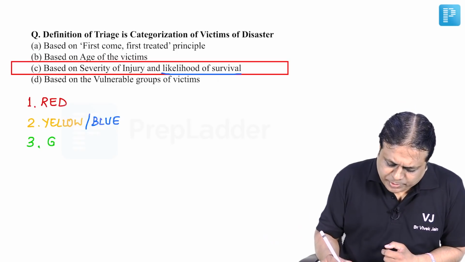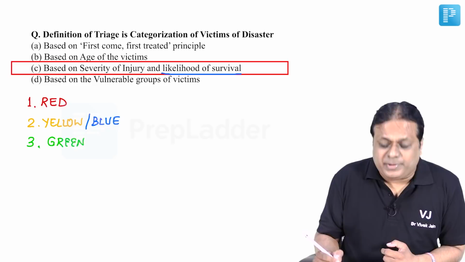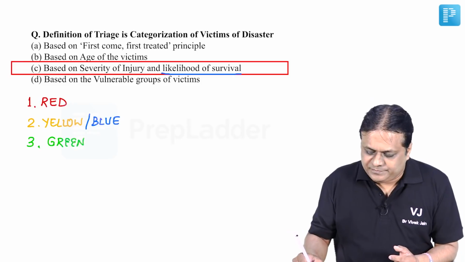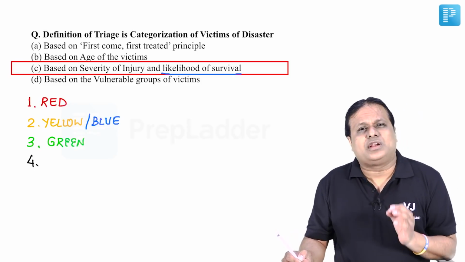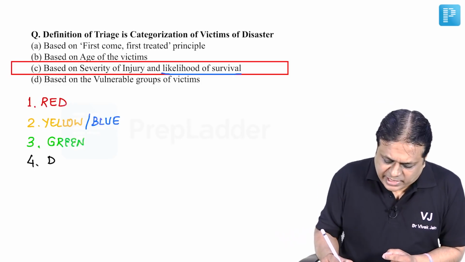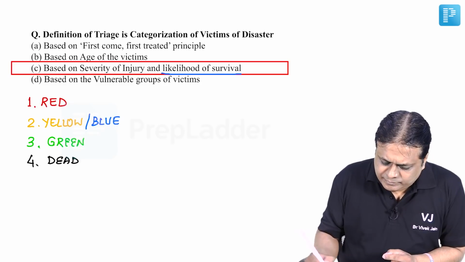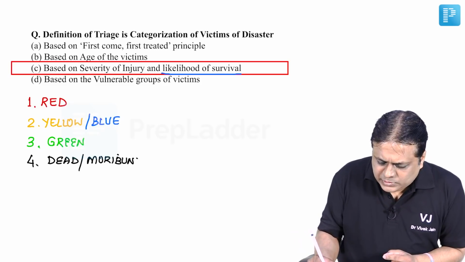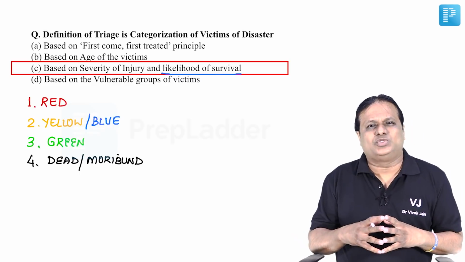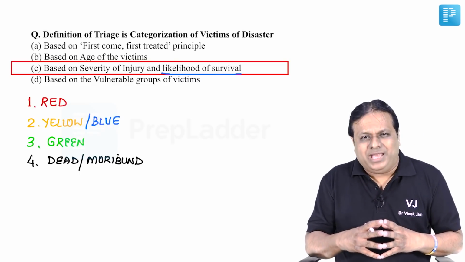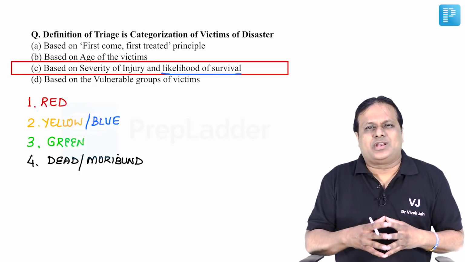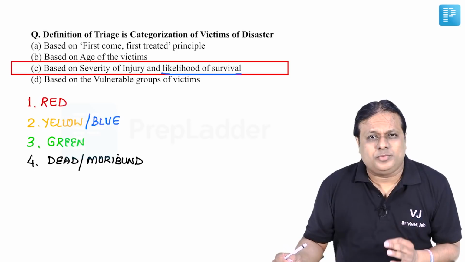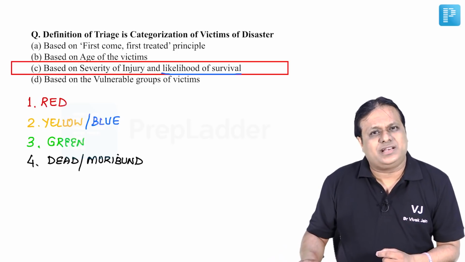Category 3, low priority, green. Patients who are ambulatory or having minor injuries, they can wait. And category number 4 are those victims of disaster who are either dead or moribund, so seriously affected that their chances of survival are minimal. So it is mainly based on chances or likelihood of survival of a person. Ideally, triage should be done at the site of disaster itself.